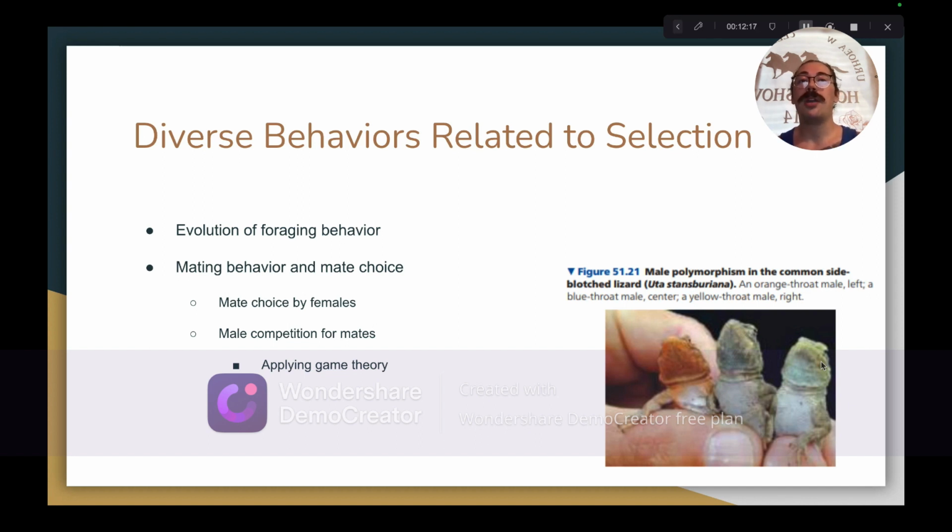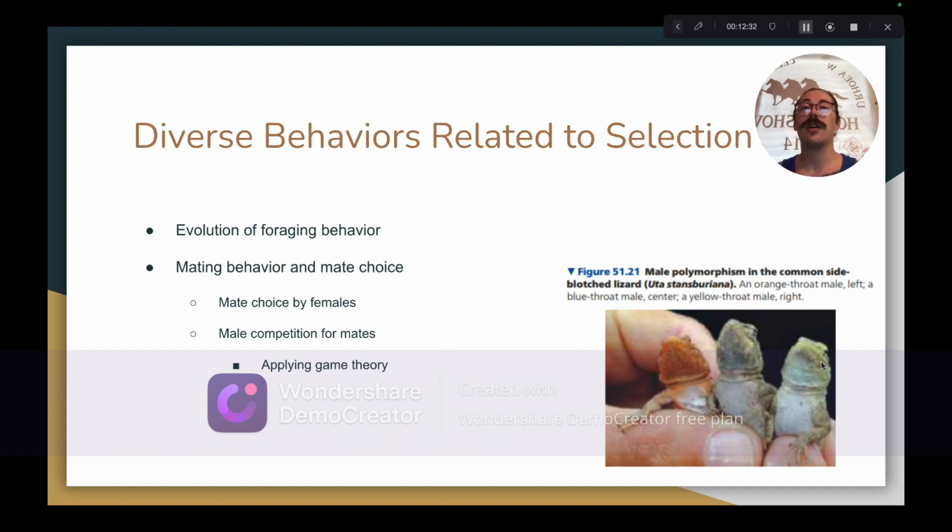Mate choice copying is a social learning mechanism through which an individual belonging to a specific species will consider and emulate the mate choices of other individuals, sometimes in spite of the highly desired mate's lack of specific attractive characteristics. This is hypothesized to occur because mating with an individual that is attractive to members of the opposite sex increases the chance of creating reproductively successful offspring.